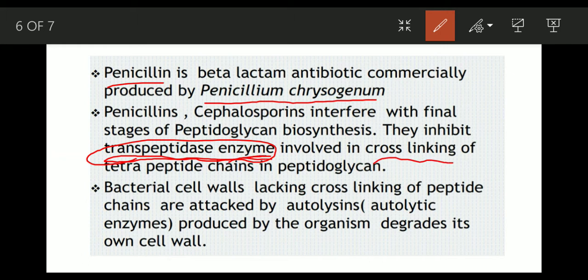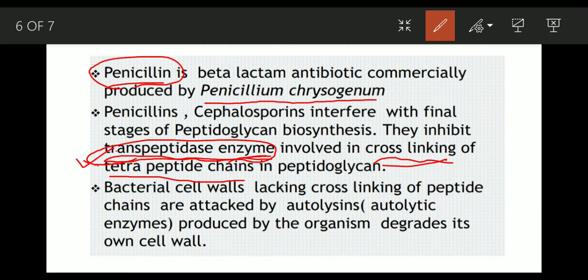Transpeptidase enzyme cross-links the tetrapeptide side chains in the peptidoglycan cell wall. So this transpeptidation reaction, which occurs by the transpeptidase enzyme, is blocked by penicillin.